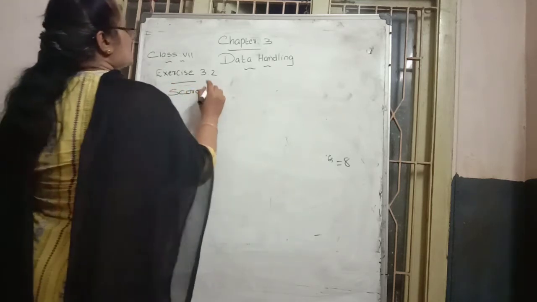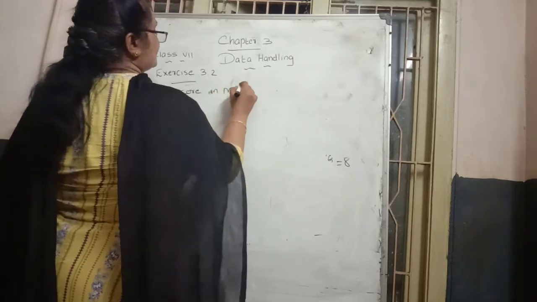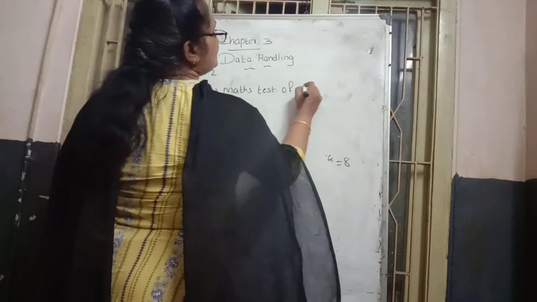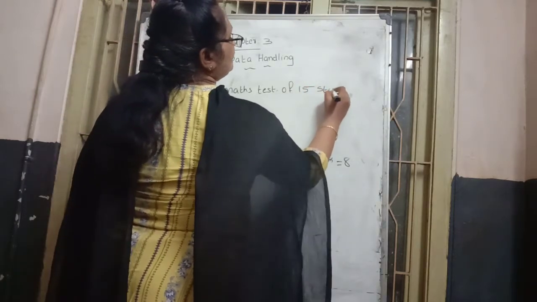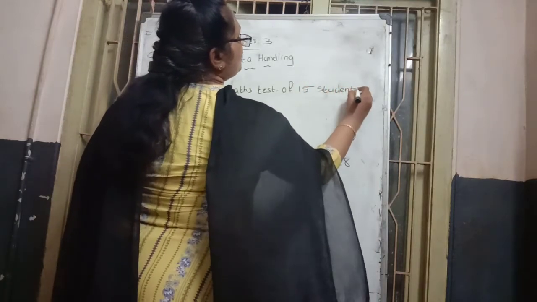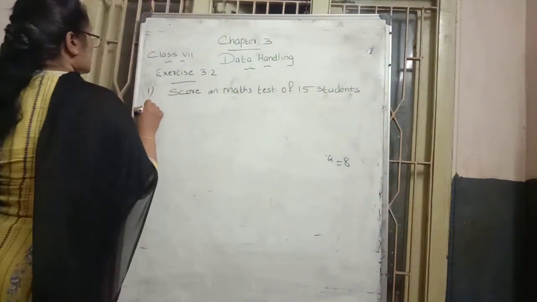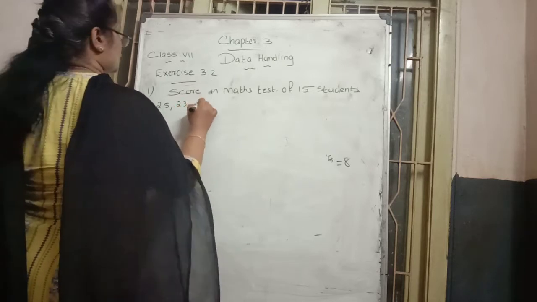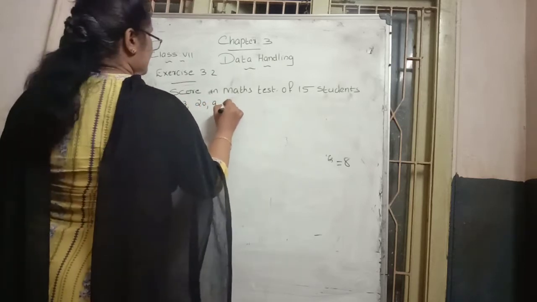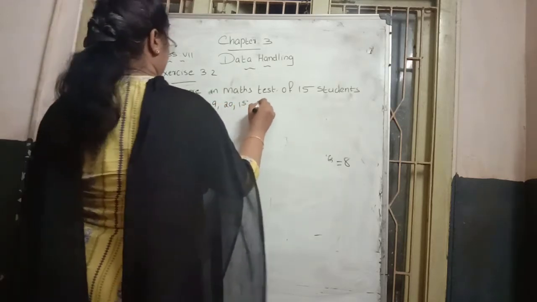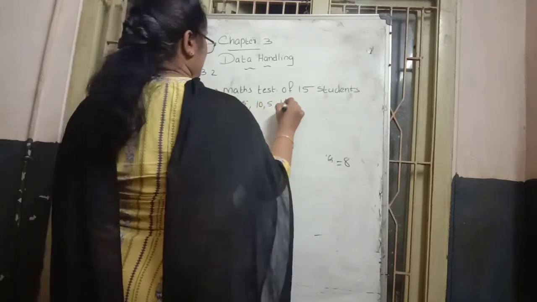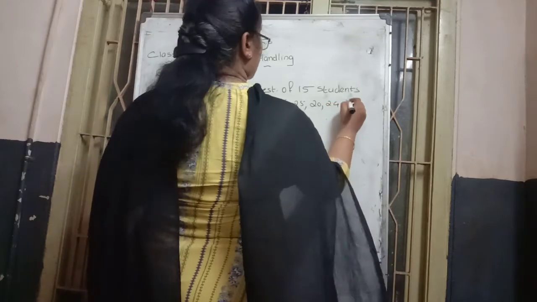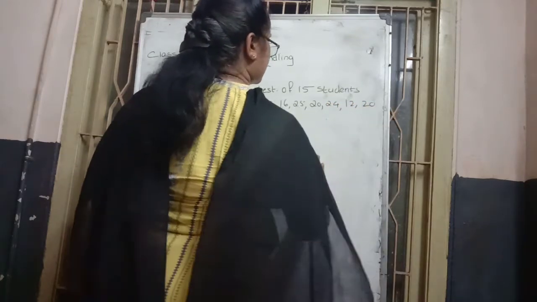The maths test of how many students? 50 students are mentioned. Data are 19, 25, 23, 20, 9, again 20, 15, 10, 5, 16, 25, 20, 24, 12 and 20. This way the data are given.